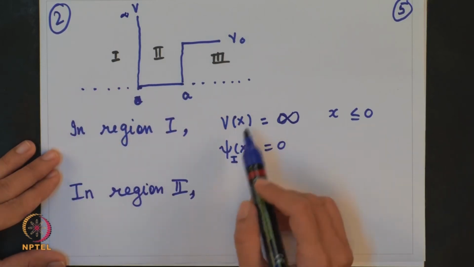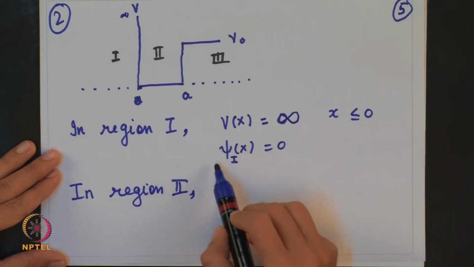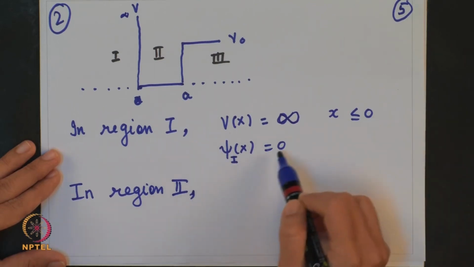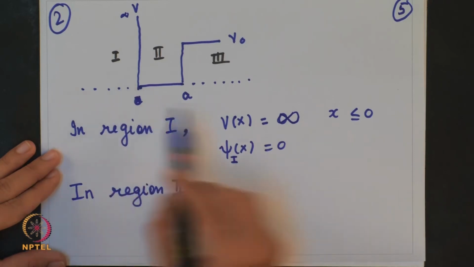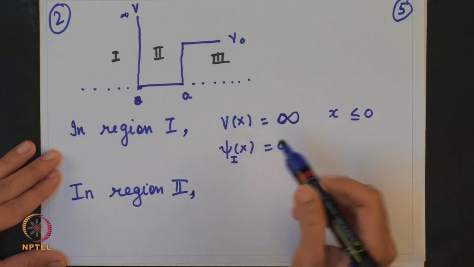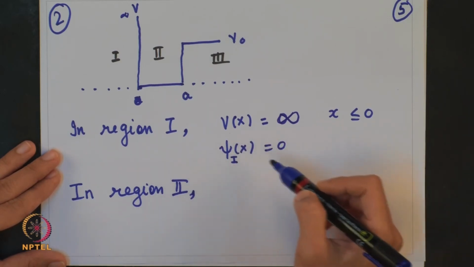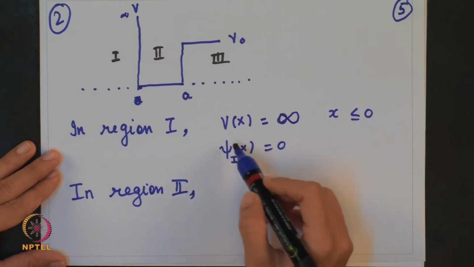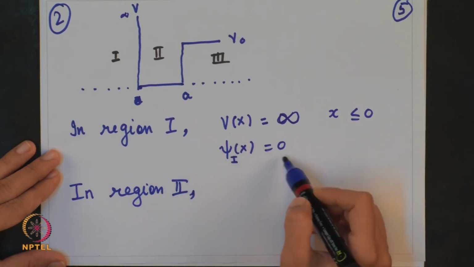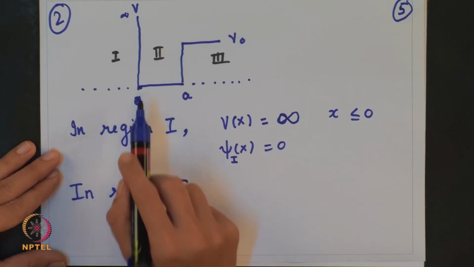So, in region 1 V of x is infinity for x less than 0, and the wave function is 0 at x equal to 0, as we know. For a well behaved wave function, we need to satisfy some conditions. One of them is that the wave function will be 0 at x equal to 0. So, at the boundaries the wave function must vanish.